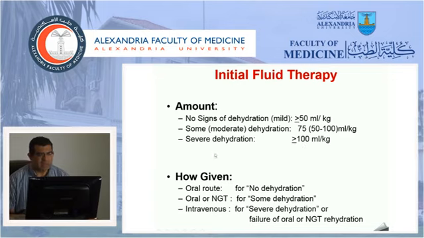How are the fluids given? They are given orally if the child is showing no signs of dehydration. They can be given orally or by NG tube if the child has some dehydration, and they are finally given IV if there is severe dehydration or the oral or nasogastric rehydration has failed.